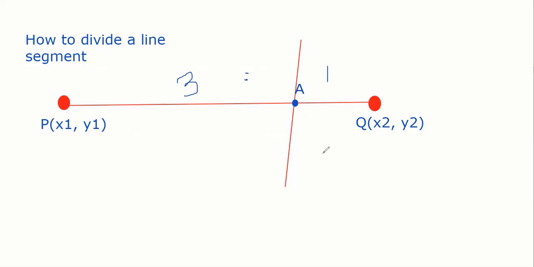I am saying the point A divides the line segment PQ in the ratio 3:1. मतलब क्या हुआ 3:1? इसका मतलब ये हुआ guys, ये 3 पार्ट्स है और ये बचा हुआ 1 पार्ट. 3:1, 3 versus 1. And I have to find out what will be coordinate of this point.